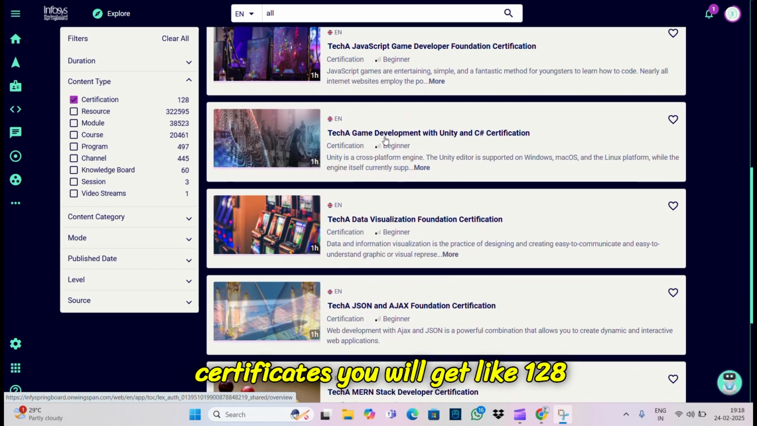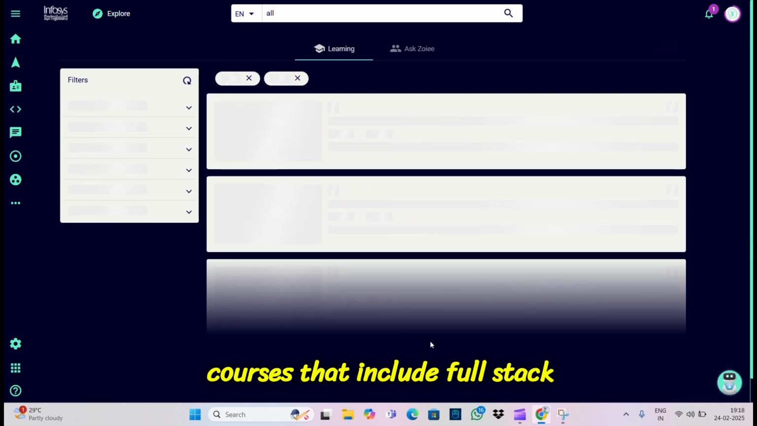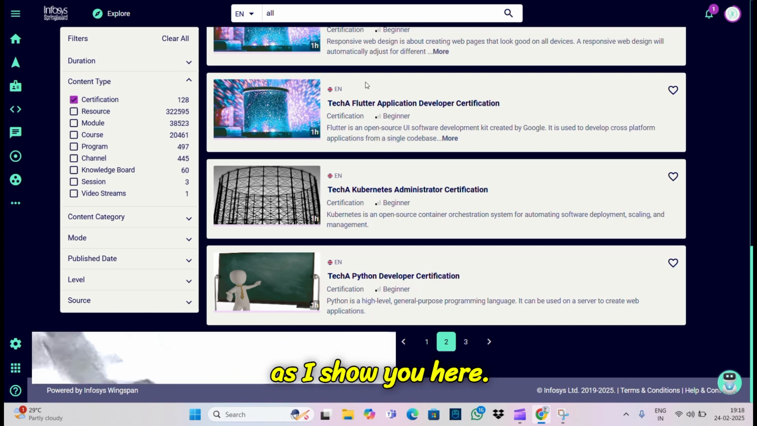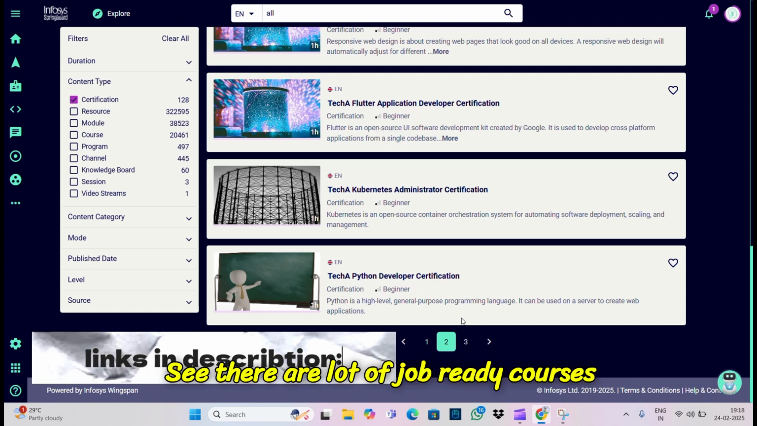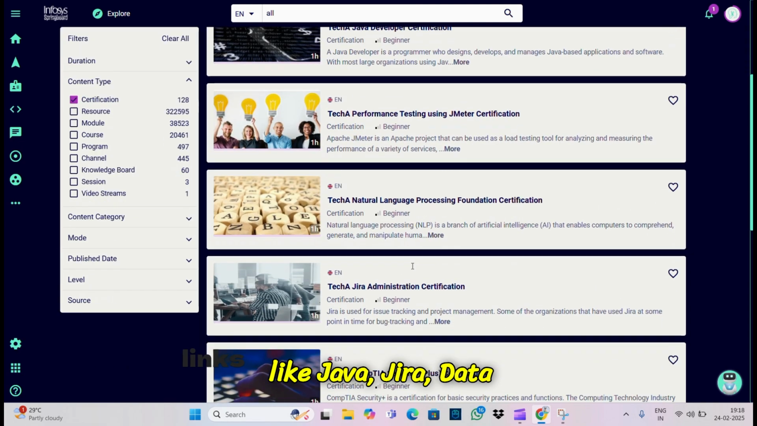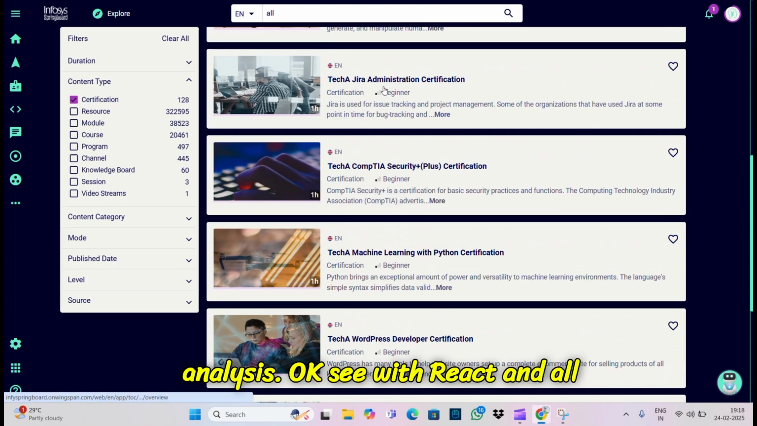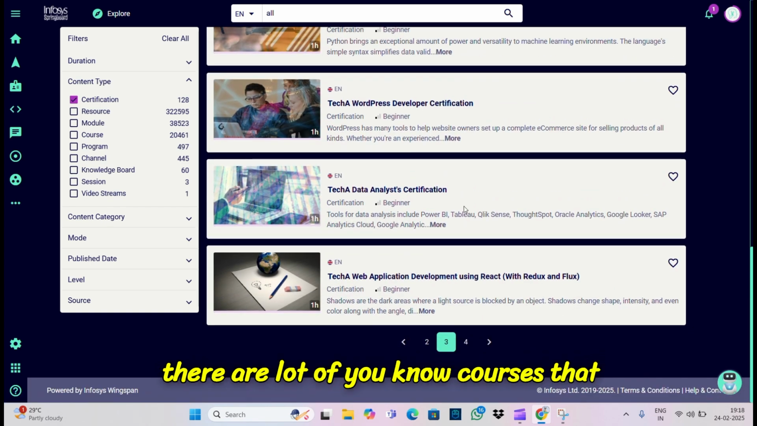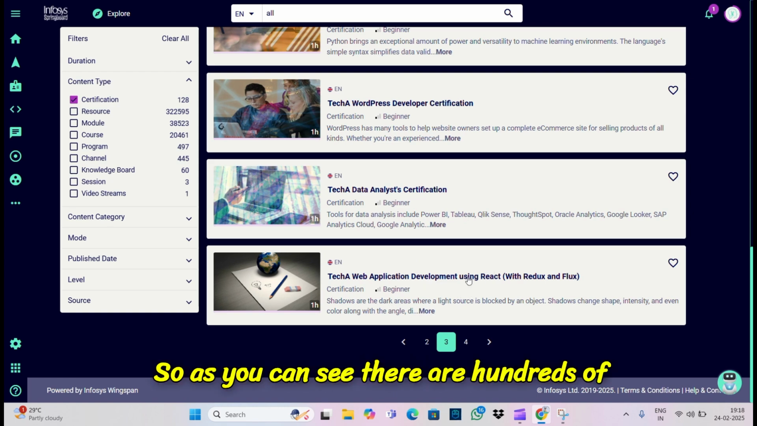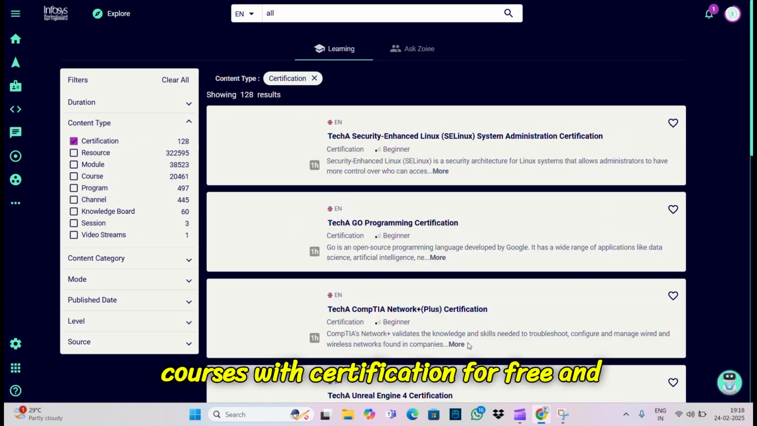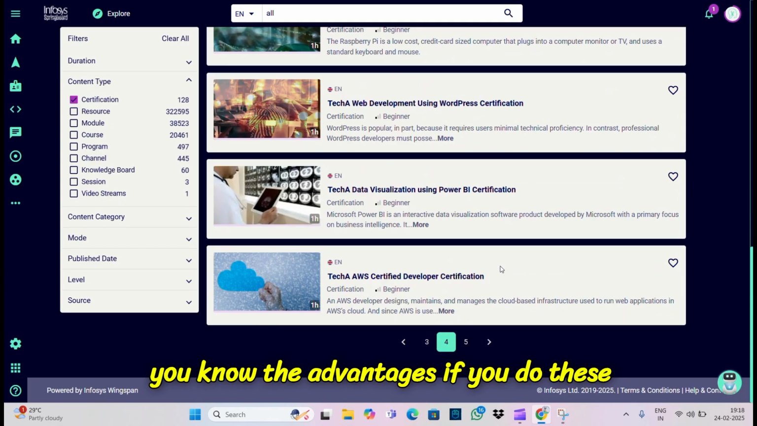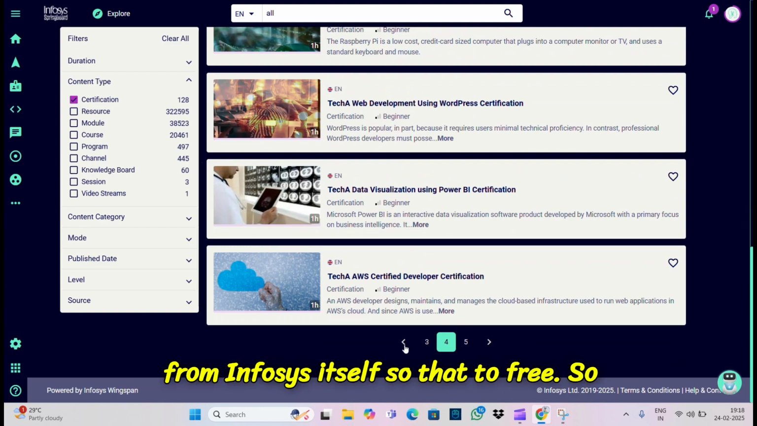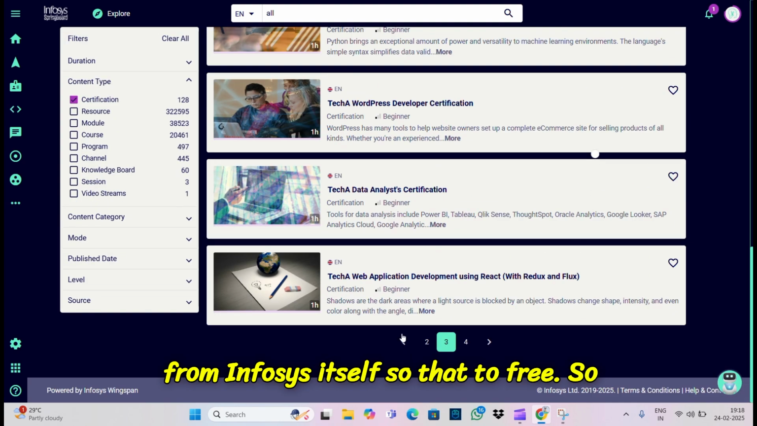If you click only certificates, you will get around 128 courses that include full stack, Python development and more. As I show you here, there are a lot of job ready courses like Java, Jira, data analysis, React and all. And you have web development also. There are hundreds of courses with certification for free. The advantage is that if you did these courses outside, it would cost you thousands of rupees. But you are doing it directly from Infosys itself, and that too for free. So it is a very good opportunity.